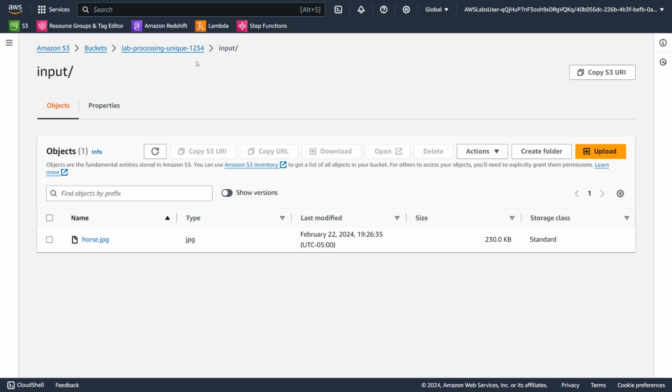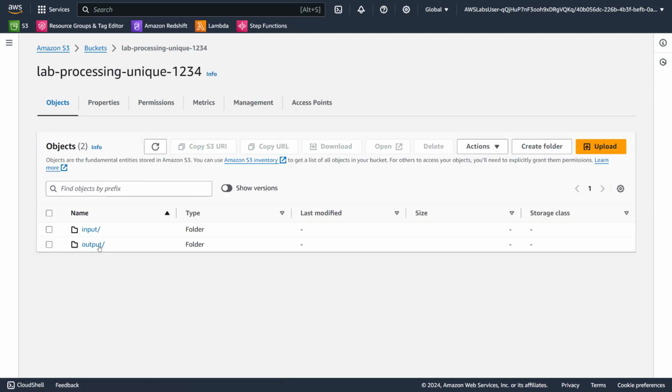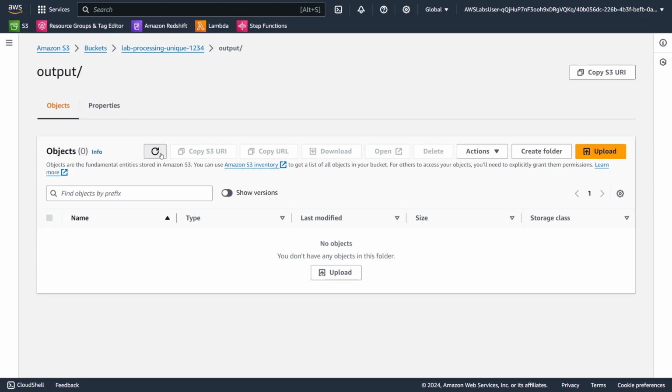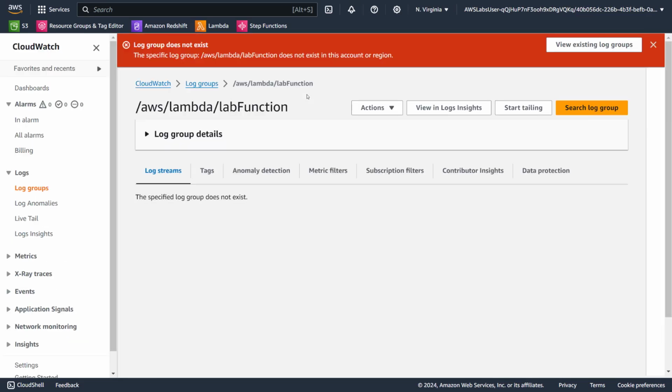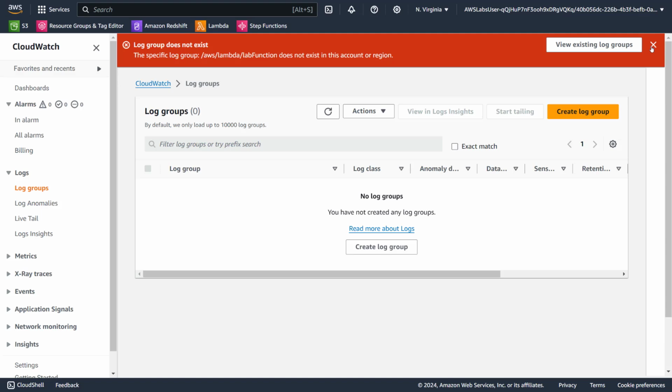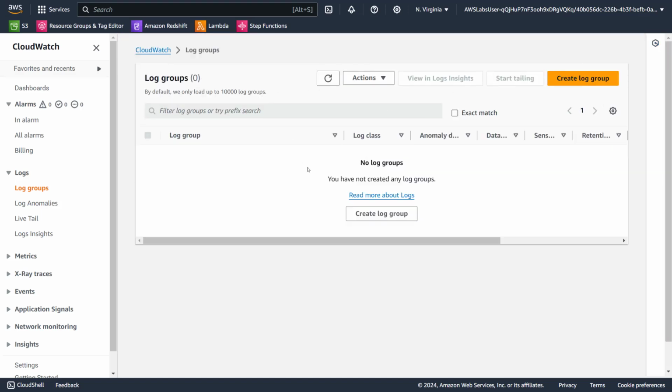Or if you are too lazy to do it, you can just go to S3 and we have an output bucket, right? Let's refresh it. Okay, this was supposed to be created, but it is not created yet. So let's see what is going on. Okay, it doesn't exist, so I cannot see. Wow. So they didn't create it, so that's fine.